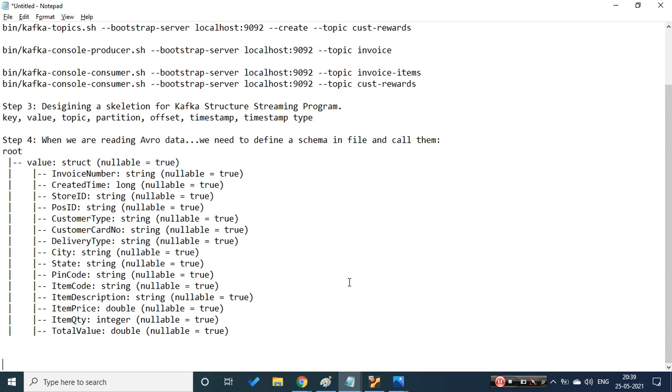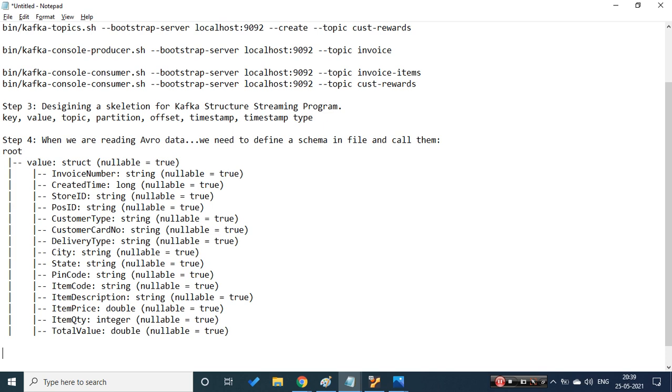Now based on the schema, I need to understand what I need to do and what I don't need to do. So what the client has told me: I have so many types of customers. I have prime customers, gold customers, bronze customers, and some, let's say, silver customers. Out of these customers, I want you to find only the prime customers, and based on those prime customers you need to find the total loyalty and the reward points. This is the requirement given to us.